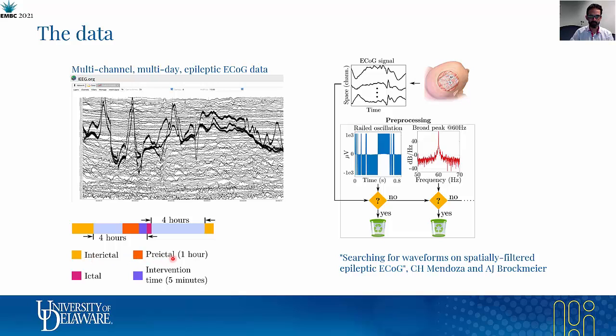The preictal segment is 1 hour long, just before the seizure or the ictal zone, with a 5-minute intervention gap, and the interictal segment is anything that is 4 hours away from the ictal zone.